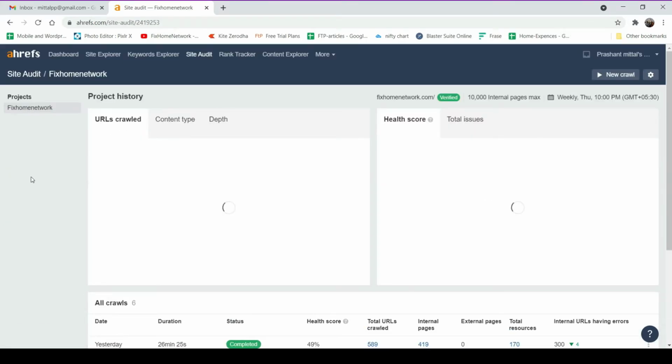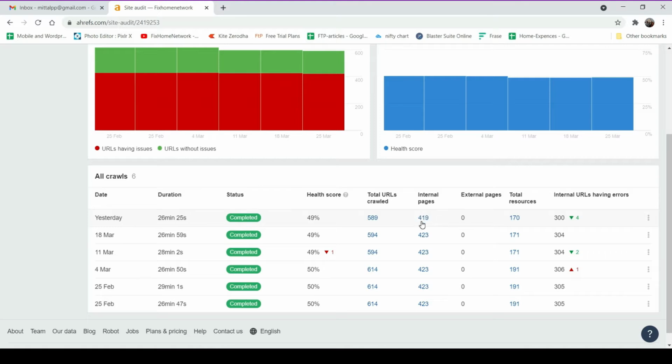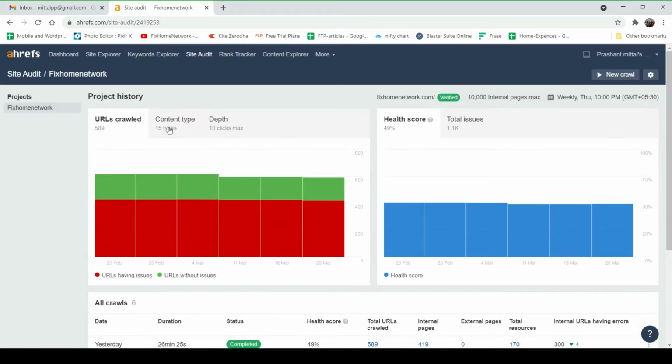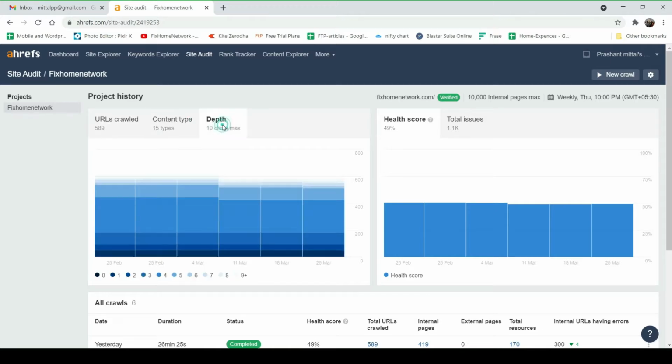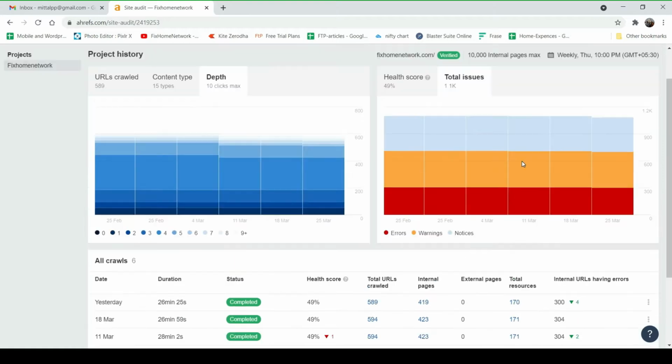Still opening it. It shows all the data, how many pages are scrolled, how many pages, internal pages, external pages. Okay, so this is the content type, depth, total issues found. Here it will show the issues found with all the pages.